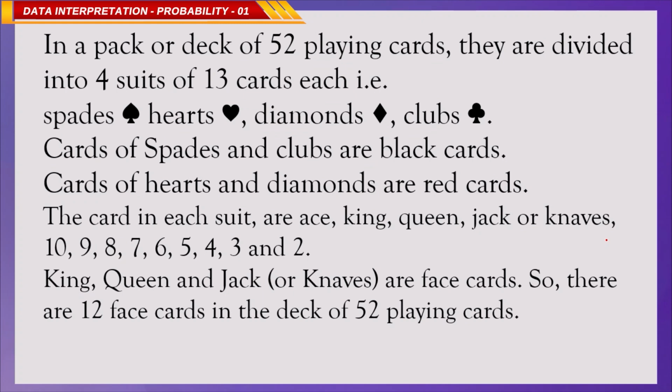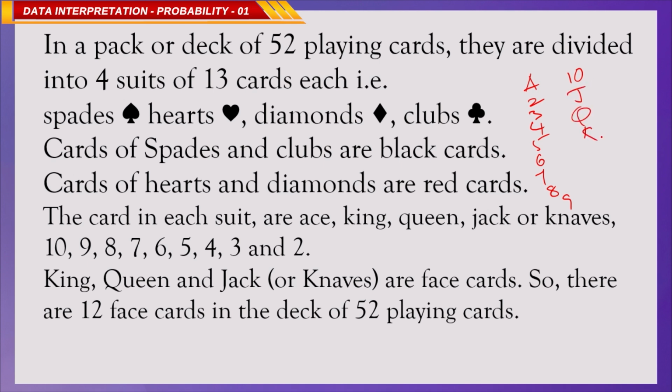In a deck of 52 playing cards, you can divide it into 4 suits. Each suit has 13 cards. We have 13 spades, 13 hearts, 13 diamonds and 13 clubs. So, 13 fours are 52, correct. Each suit has ace, which we consider as 1, then 2, 3, 4, 5, 6, 7, 8, 9, 10, jack, queen and king.